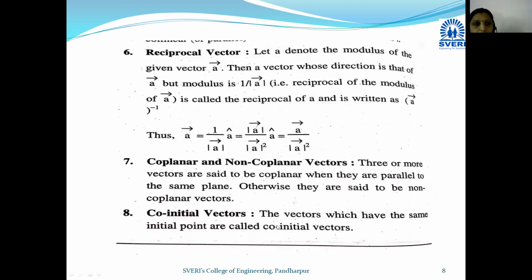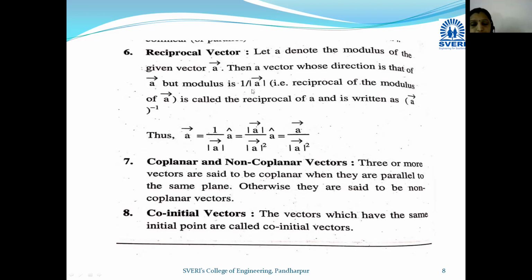Okay, now let us see the next type, reciprocal vector. Let mod a bar denote the modulus of the given vector a bar, then the vector whose direction is that of a bar but modulus is 1 upon mod of a bar.